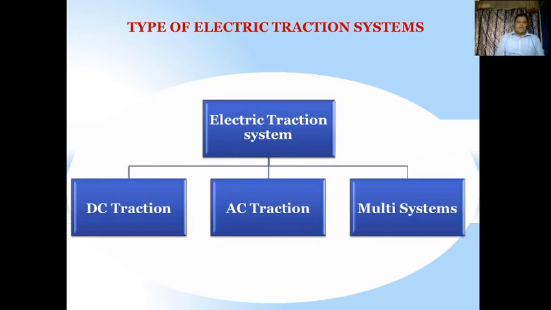Now you will see types of electric traction systems. What are the types of electric traction system? A DC traction, an AC traction, and multi systems. So we will study DC traction as well as AC traction and multi systems. Before going to that, we should know that DC traction, AC traction, and multi systems are together called the electric traction system.